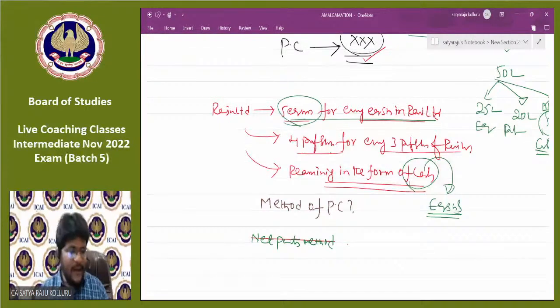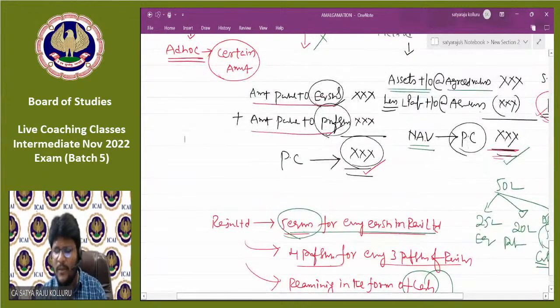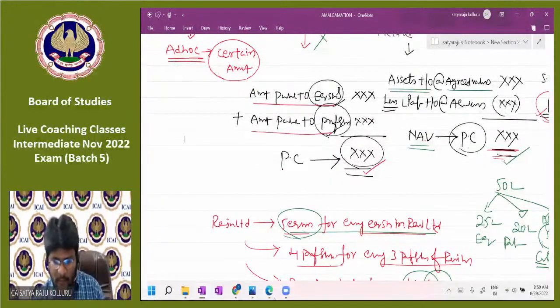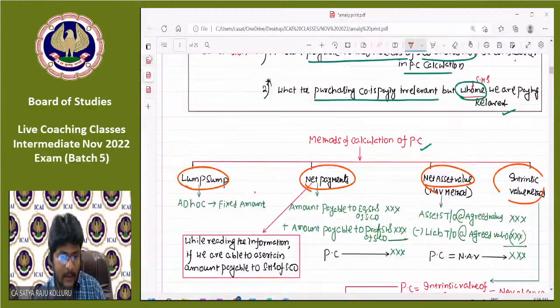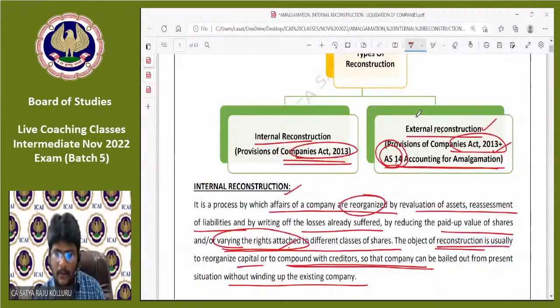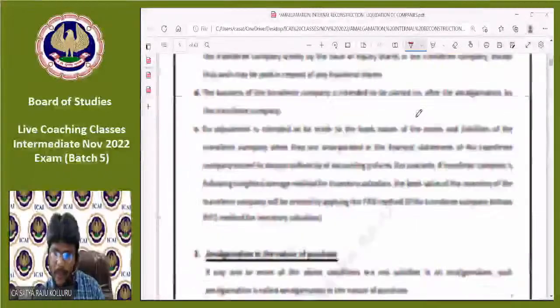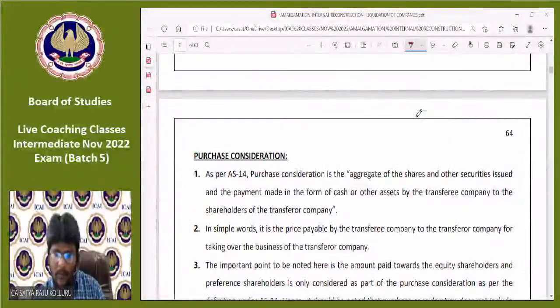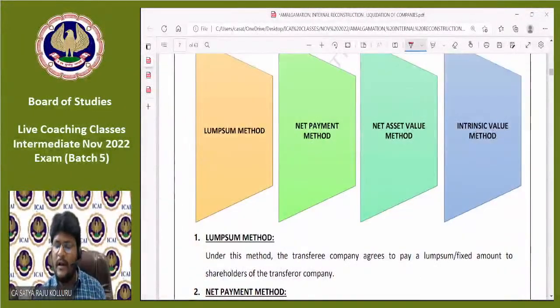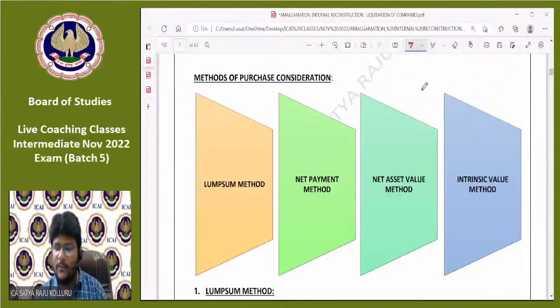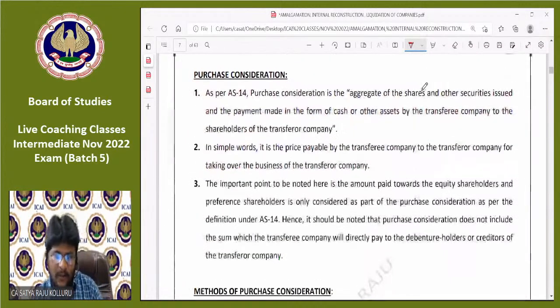Okay, fine, guys. Without wasting much time, first let me take up one problem for the discussion for calculation of PC, which is a very basic problem. For computation of PC, we can take up one problem from our material. Or before taking that problem also, we can check the concept of PC from my material. Then we can take up that problem. Methods of purchase consideration, or before that, purchase consideration.